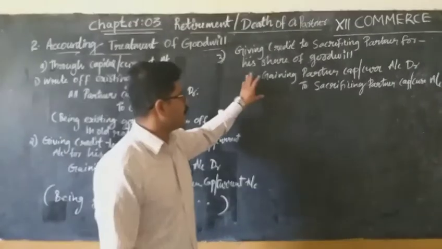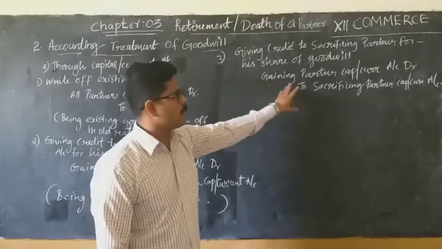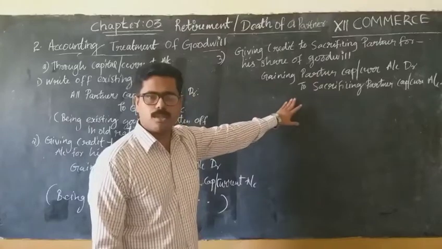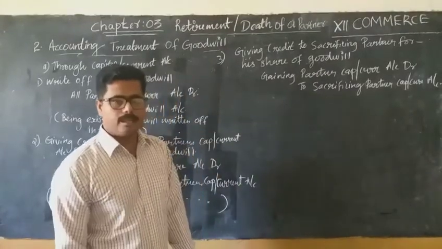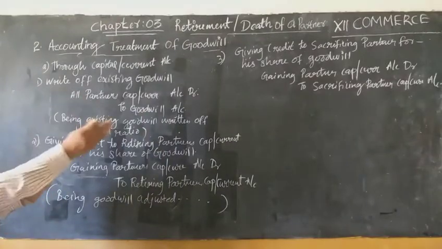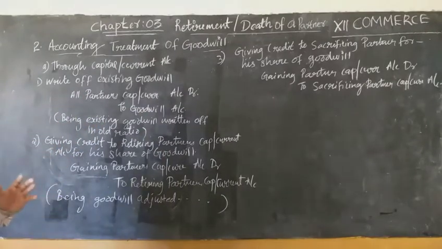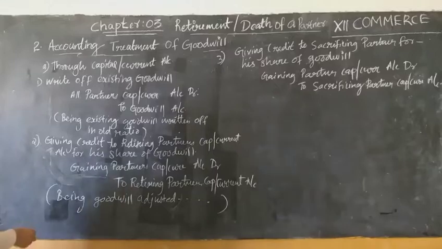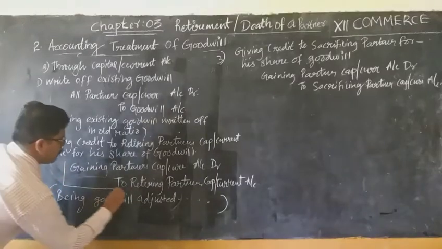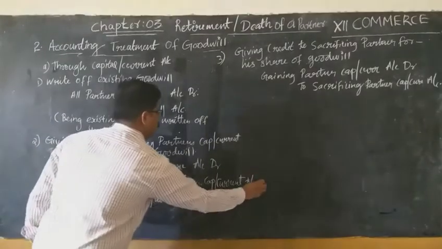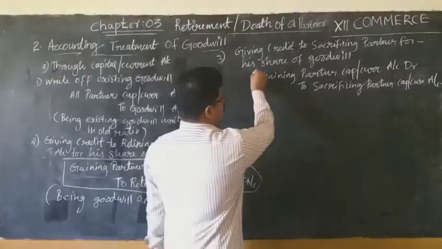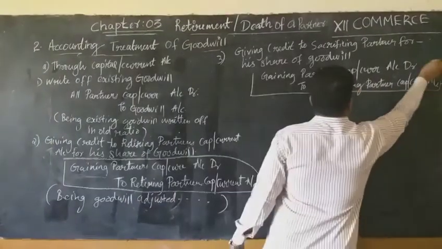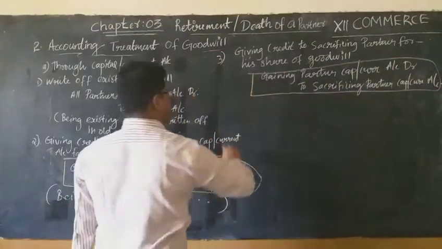The journal entry for that is: gaining partners' capital or current account debit to sacrificing partners' capital or current account. By combining the second and third entries, we can pass a combined entry: gaining partners' capital or current account debit to retiring and sacrificing partners' capital or current account. By combining these two entries, what can we do?